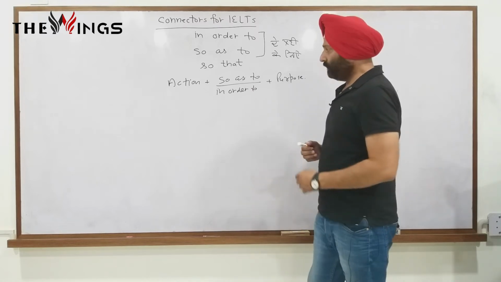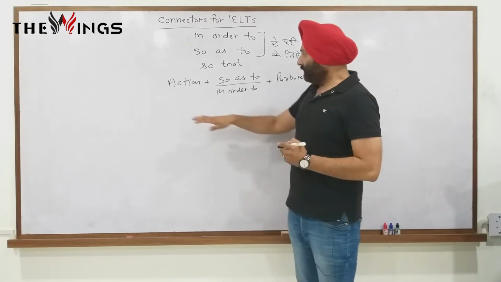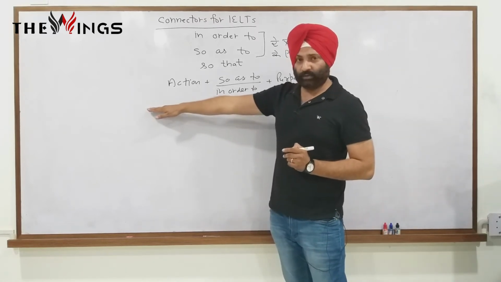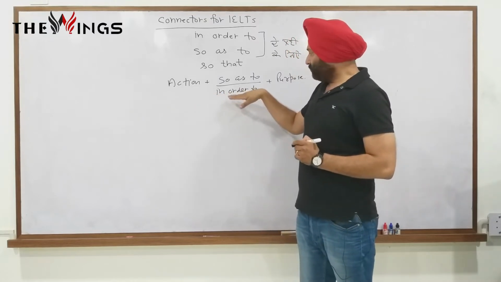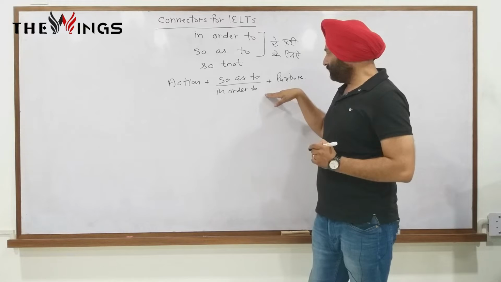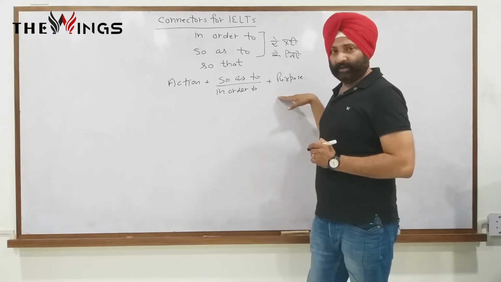Suppose for example we say that people should throw garbage into the dustbin so as to keep surrounding neat and clean.